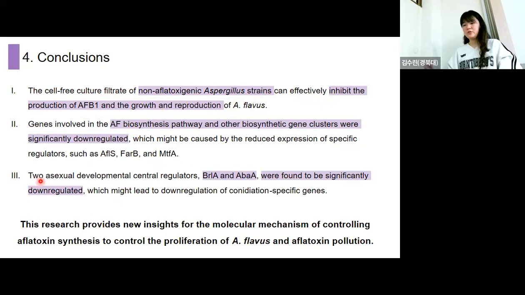Lastly, 2 asexual development central regulators, BrlA and AbaA, were found to be significantly downregulated, which might lead to the downregulation of conidiation. So this research provides new insights for the molecular mechanism of controlling aflatoxin synthesis to control the proliferation and pollution of Aspergillus flavus and aflatoxin.